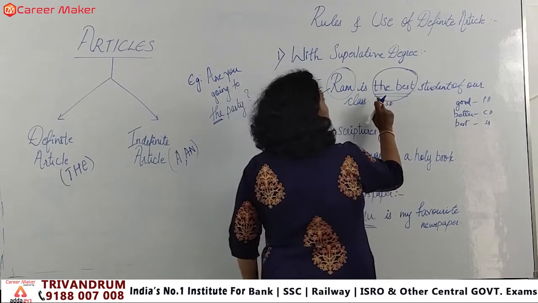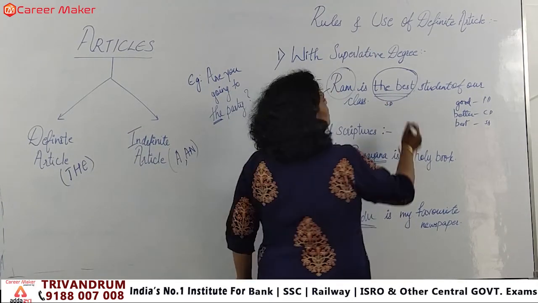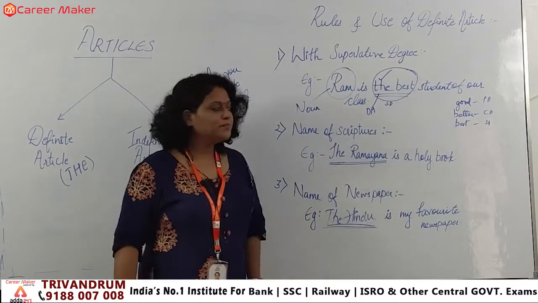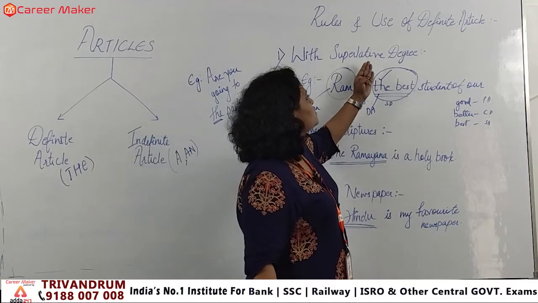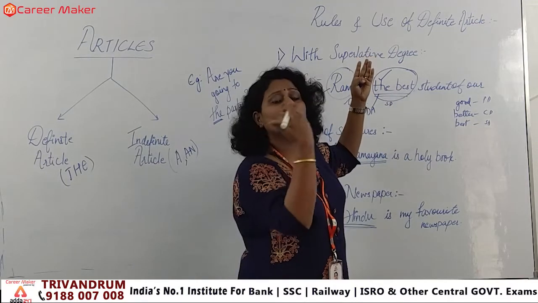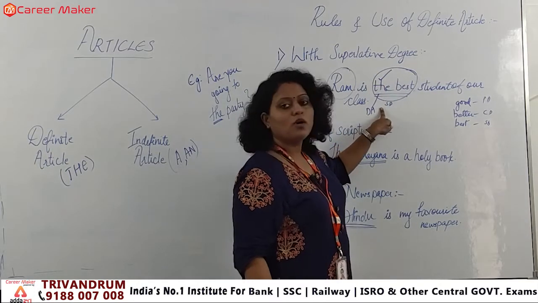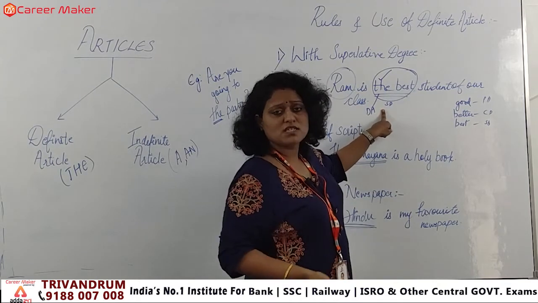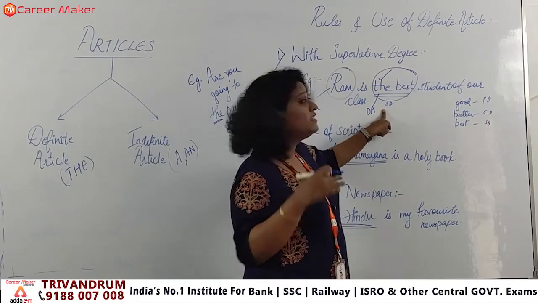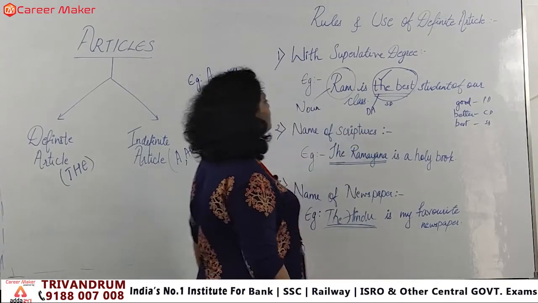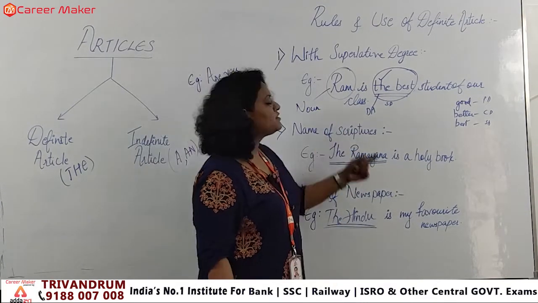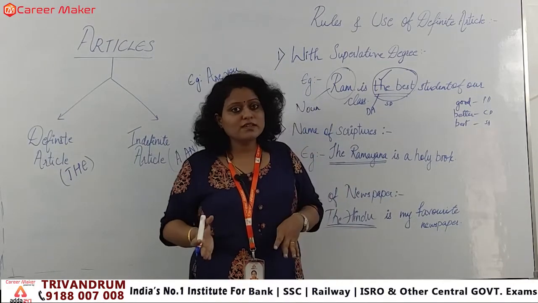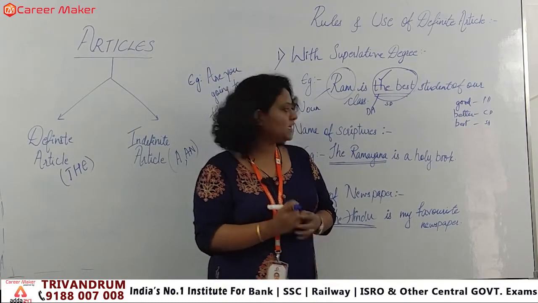So here you can see I have used the best. Clear? So here this the is nothing but what? The definite article. Clear? So as I told you, if you are using a superlative degree as the adjective to qualify a subject, with that we will be applying the definite article. That's why we say the most intelligent, the most honest, the cleverest, the eldest. Fine. In the same frame, the second part is the names of scriptures. If you are talking about any of the scriptures, because they are specific in nature, we will be applying what?